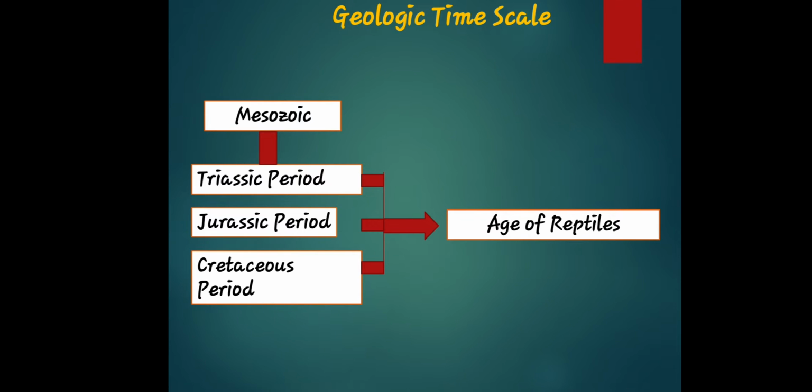That's why it's second of the three major geologic time scales. The Mesozoic era began 252.2 million years ago, following the conclusion of the Paleozoic era, and ended 66 million years ago at the dawn of the Cenozoic era, the third geologic time scale.